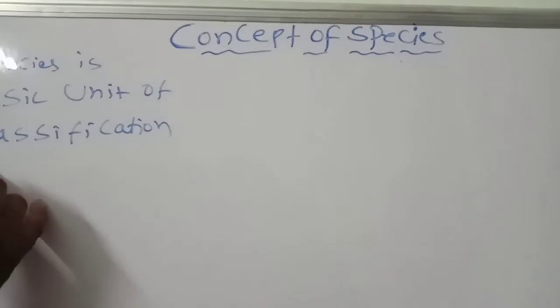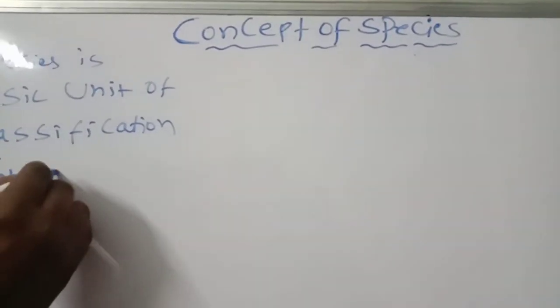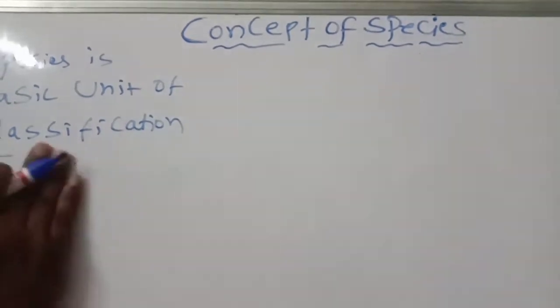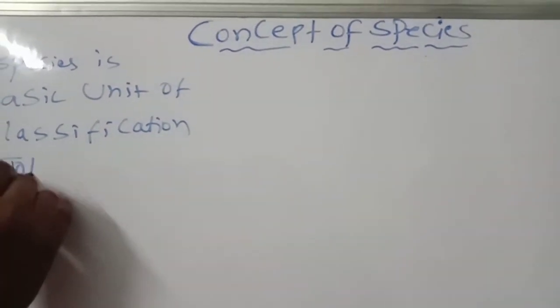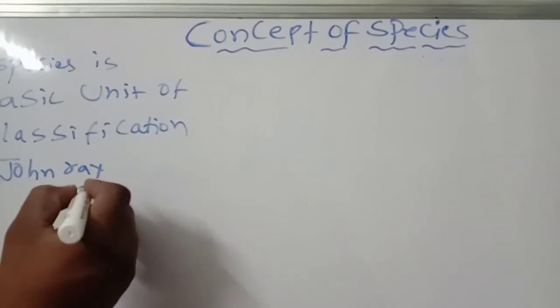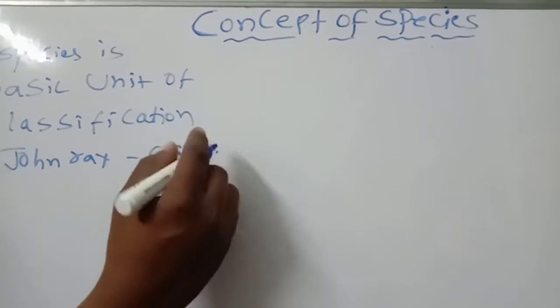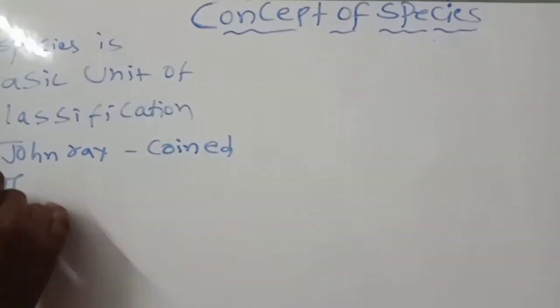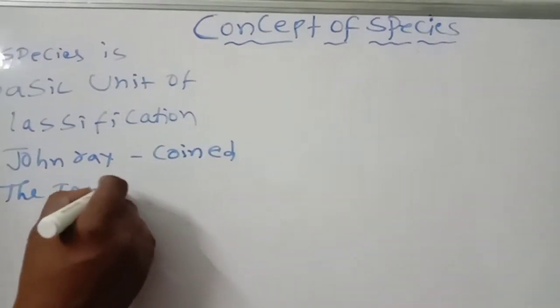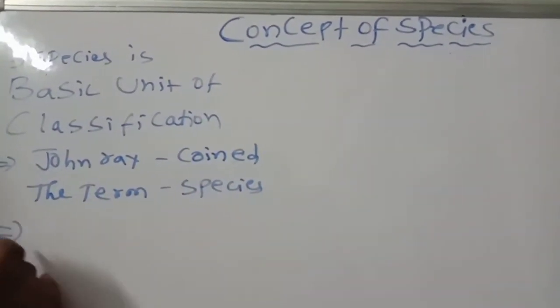Next, who coined the term? John Ray. John Ray is a scientist who first coined the term species. This point you should remember.